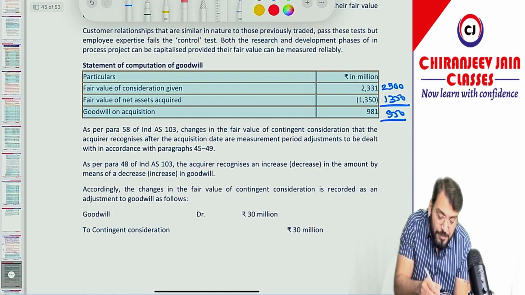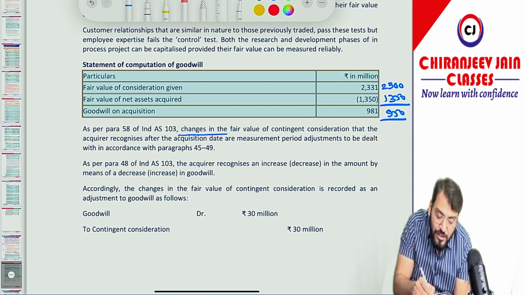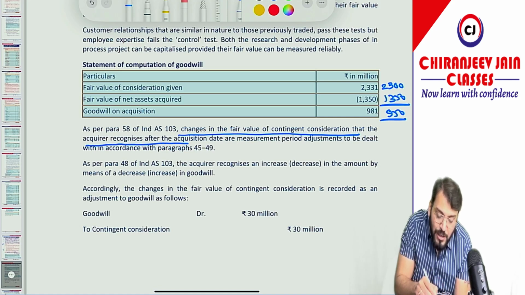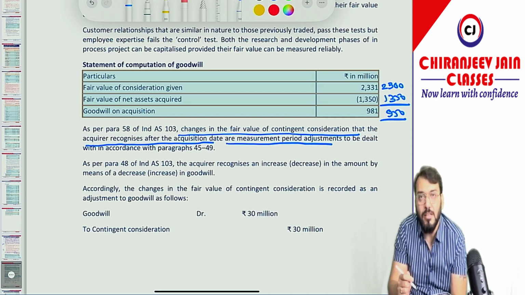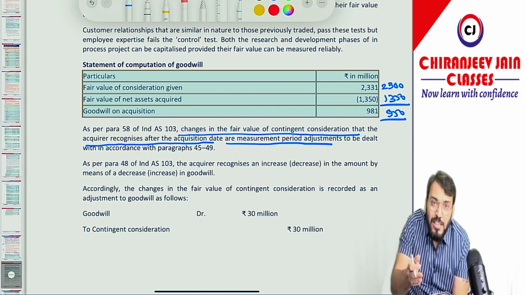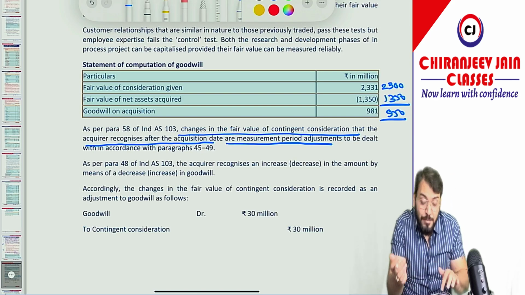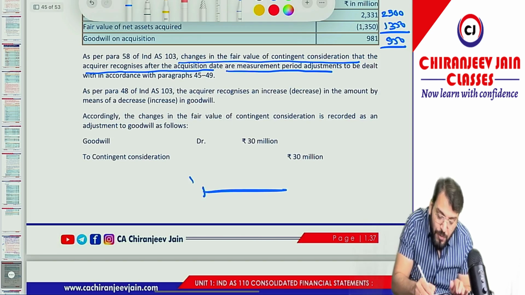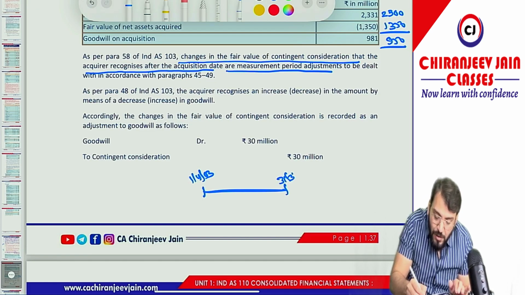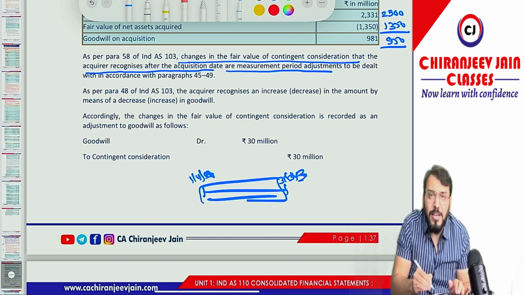Let us read. As per Ind AS 103, changes in fair value of contingent consideration that the acquirer recognized after the acquisition date are measurement period adjustments. How is it a measurement period adjustment? Nothing has been informed in the question about the initial provisional accounting. Are you getting? And believe me, the date of acquisition is 1st April 2001 and this is 31st March 2002, so there is no concept of measurement period.